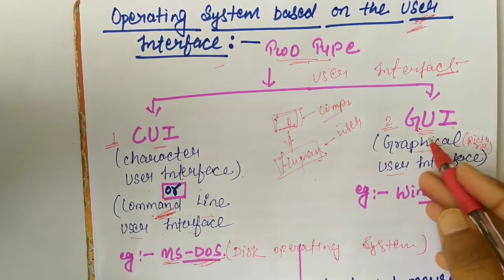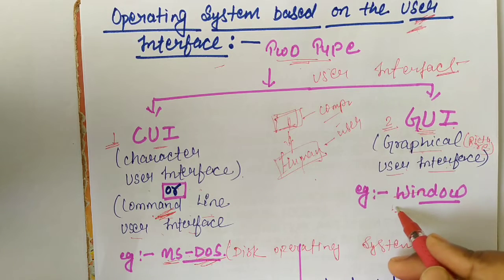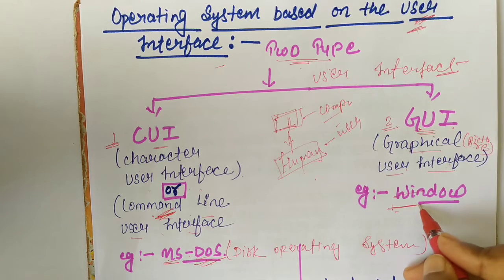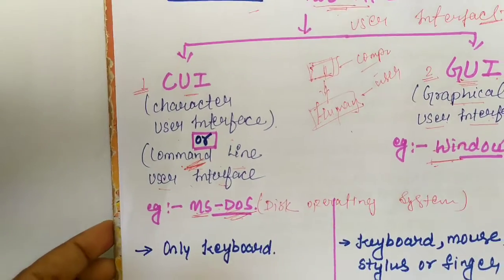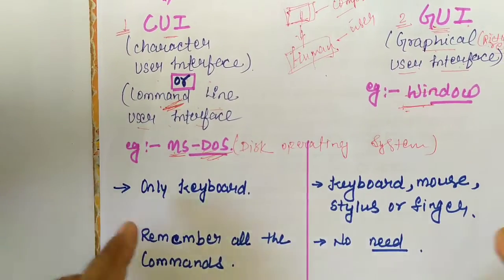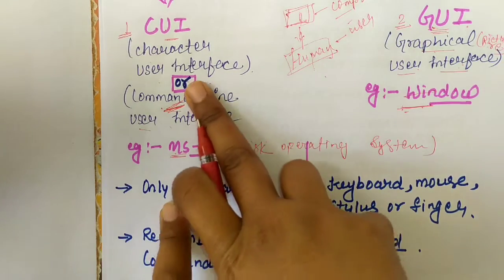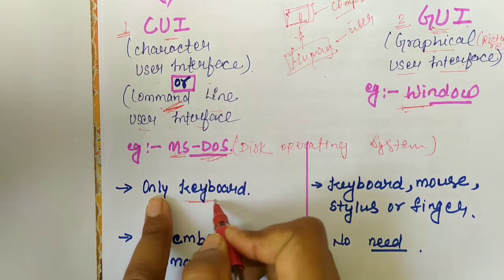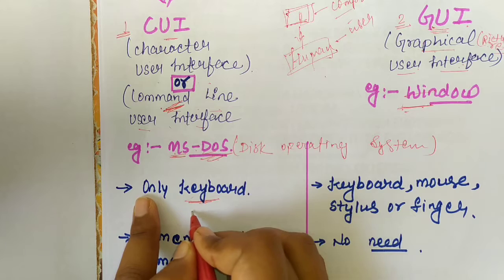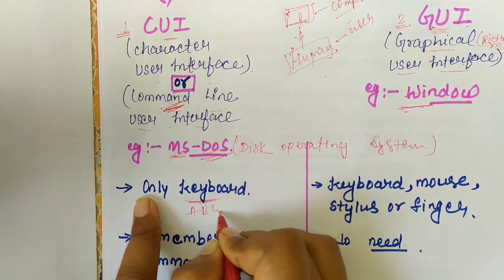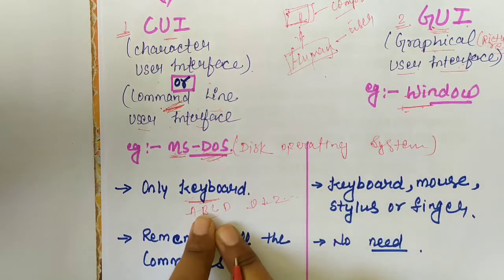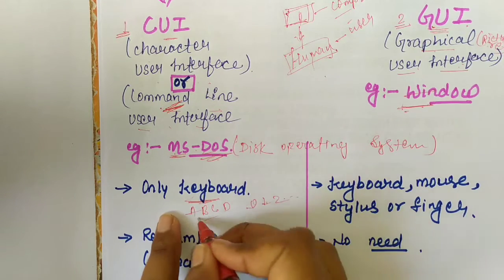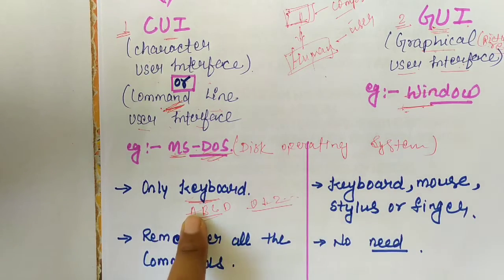But in a GUI based Windows operating system, we do not learn any command to perform any task. Here is some example of difference between CUI and GUI. CUI uses only a keyboard, to type alphabets or numbers to perform any task.